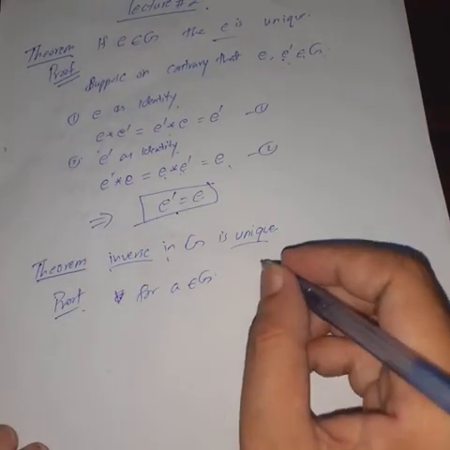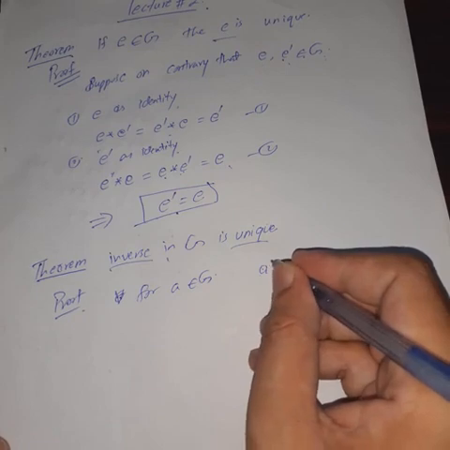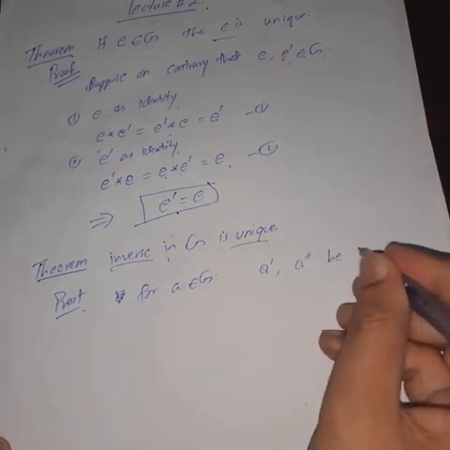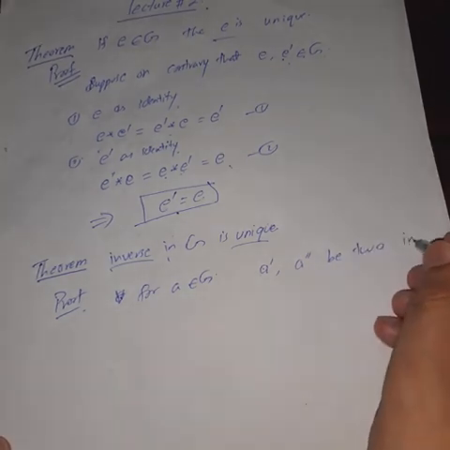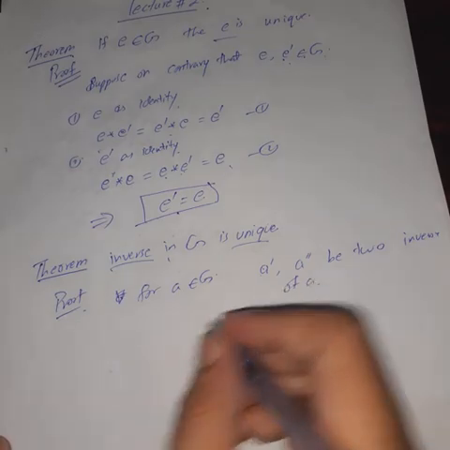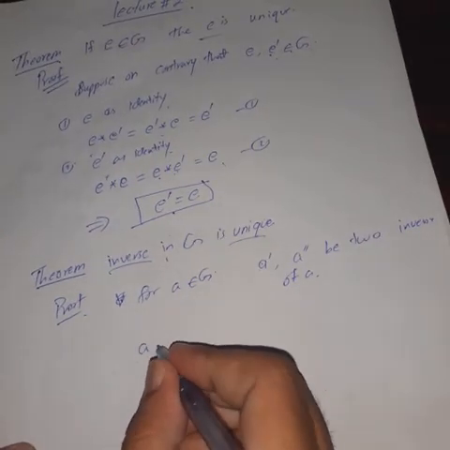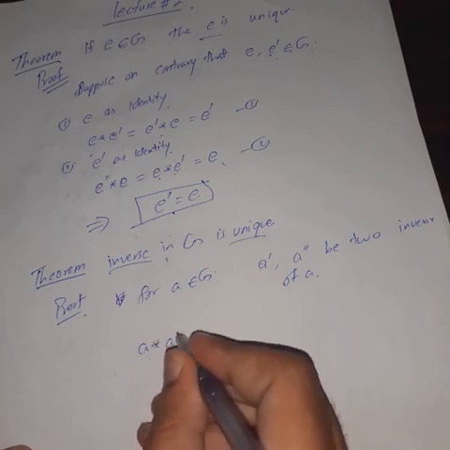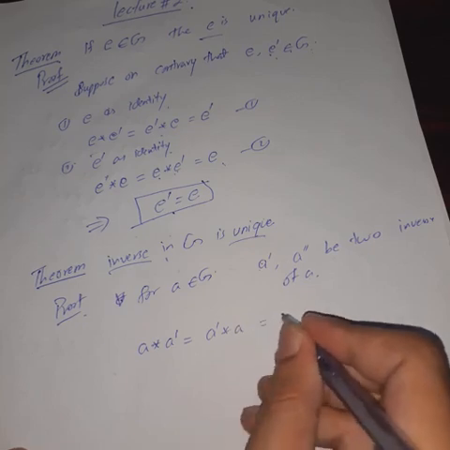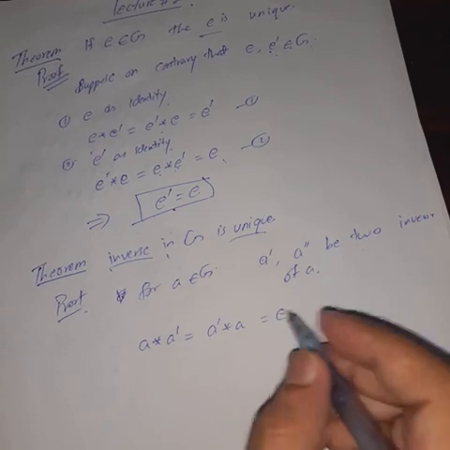Suppose A dash and A double dash are two inverses of A. By the definition of inverse, A star A dash or A dash star A is equal to identity, because A dash and A are inverses of each other.